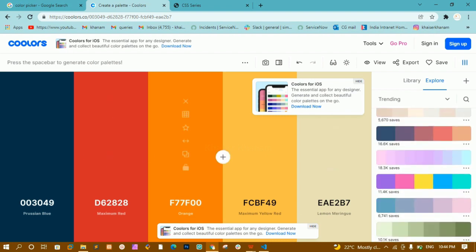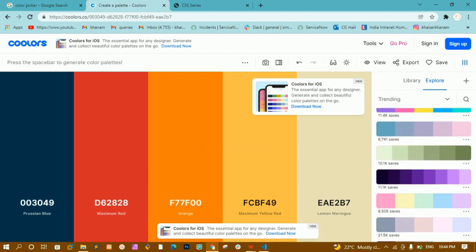Just select any one of the palettes, create the website, see how it is looking, how attractive it is looking, then you will feel good about what you have created. Just selecting random colors and using them inside your website will not help at all. Just select the palettes, use those colors, use the templates inside your website, then definitely it is going to look much better than what you have thought. Okay, this is all about palettes.